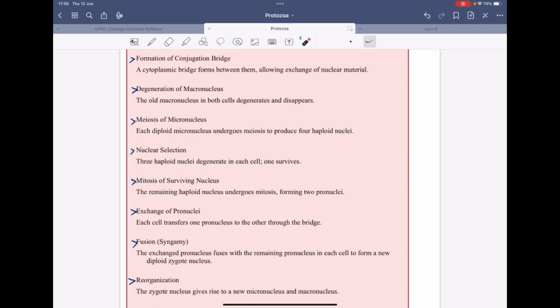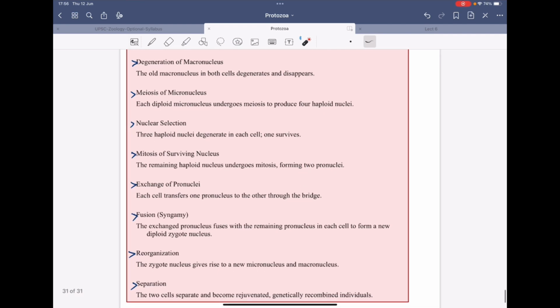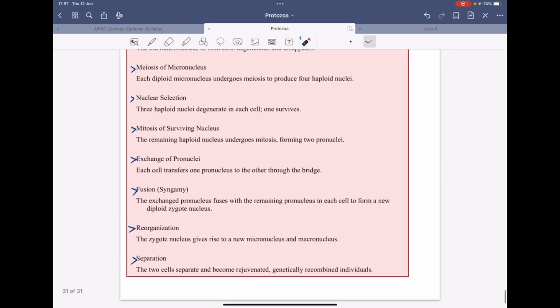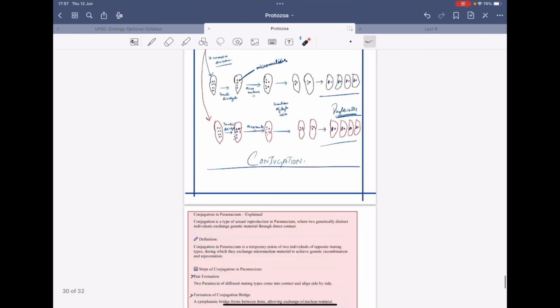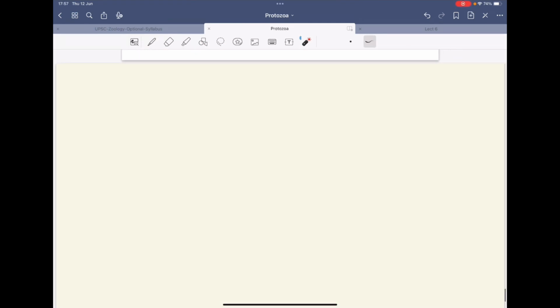Then mitosis of the surviving nucleus takes place. This haploid nucleus forms 2 pronuclei. These pronuclei transfer from the male to the female, and fusion of the male and female gamete takes place, that is the syngamy. After further reorganization, further degeneration of those 3 nuclei, and division of the cell, a new micronucleus and macronucleus are formed, and then the separation of the cells takes place. So this is the whole overview of conjugation, how conjugation happens, the theory regarding conjugation, and the types of reproduction.